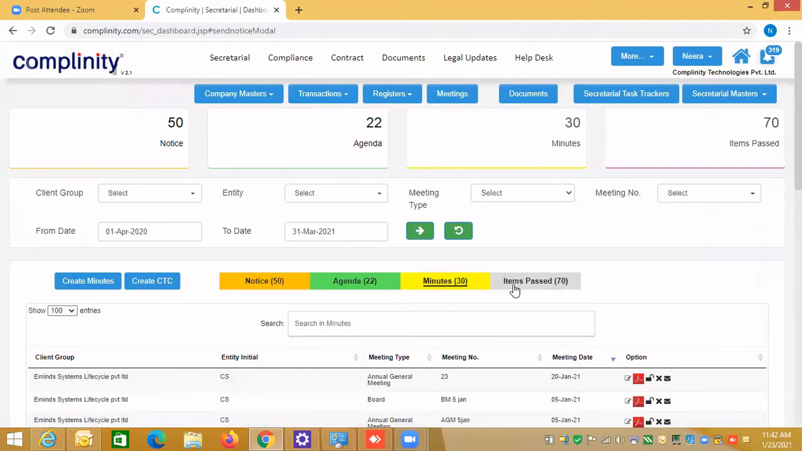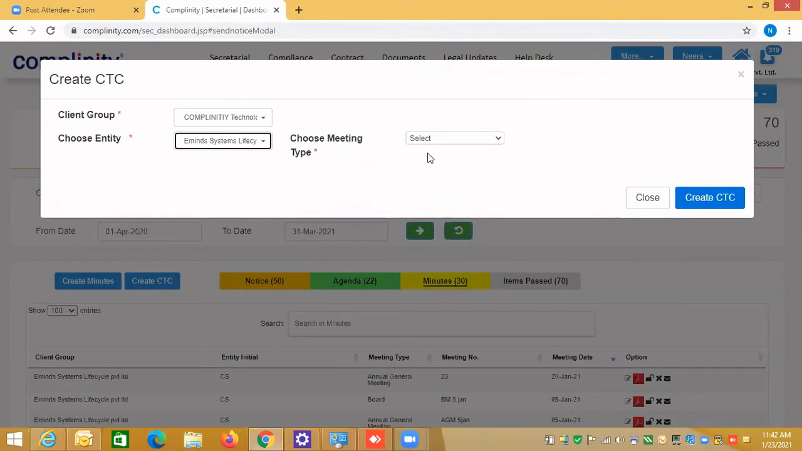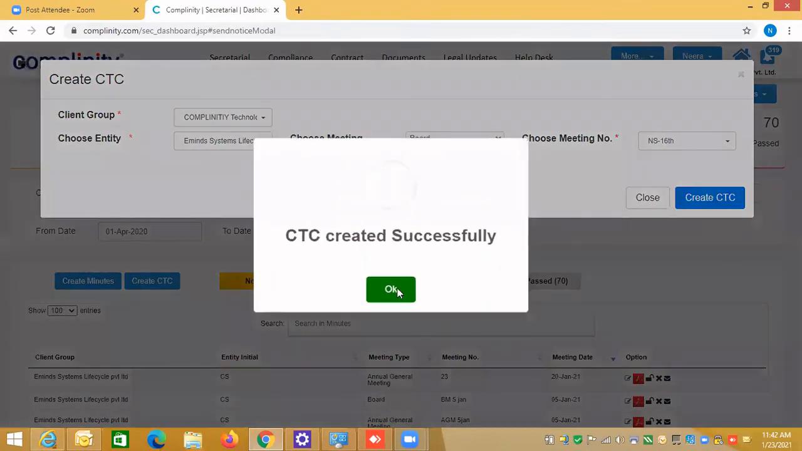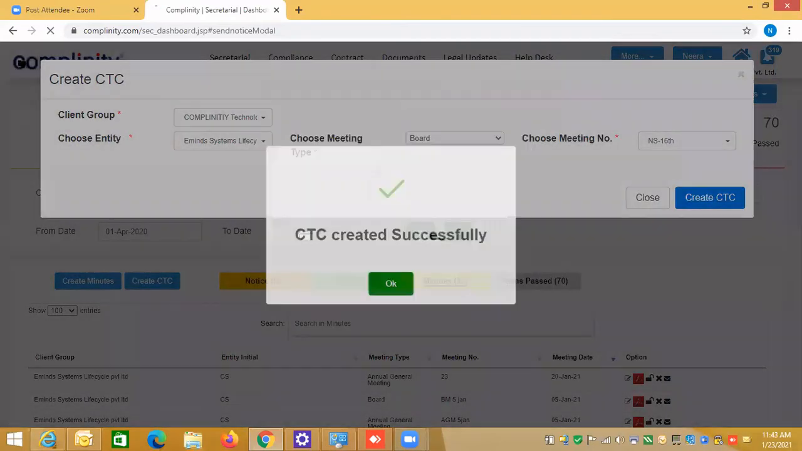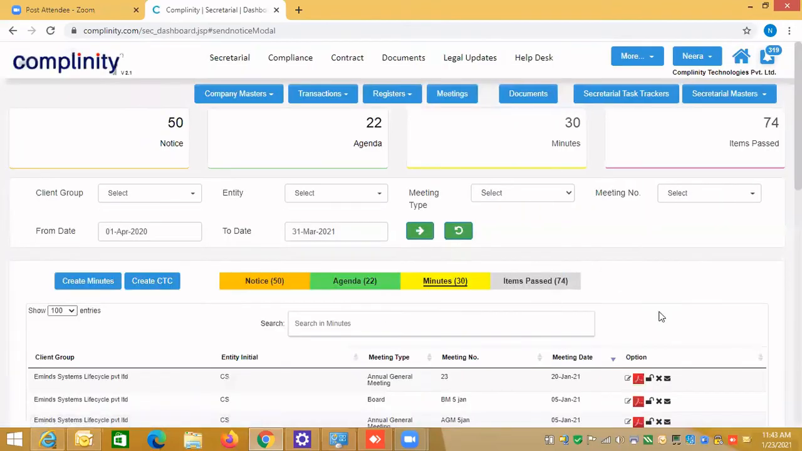then you can create the CTC. So how can you create the CTC? Again, for creating the CTC, you need to enter the meeting number and select the meeting type, and create the CTC. So CTC is created successfully. So when you go to the item passed, all the CTCs which are created will go into the item passed.